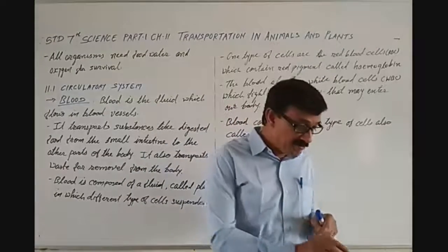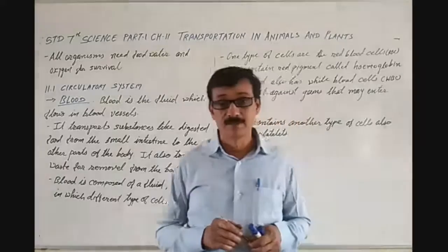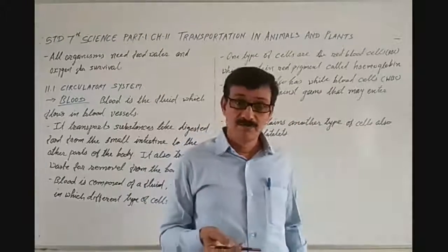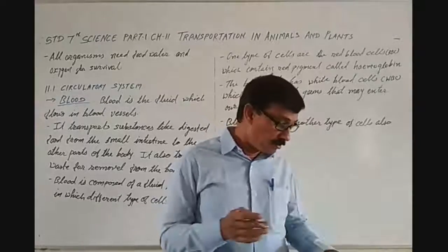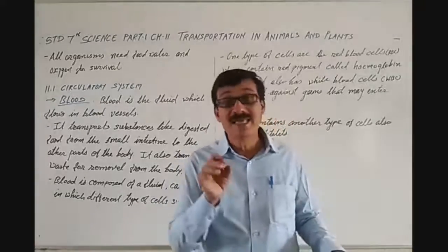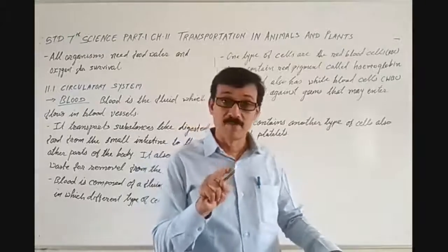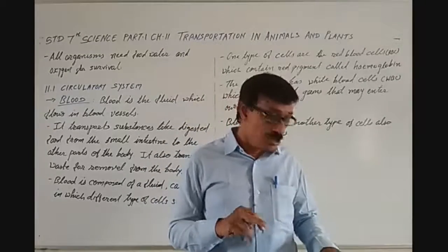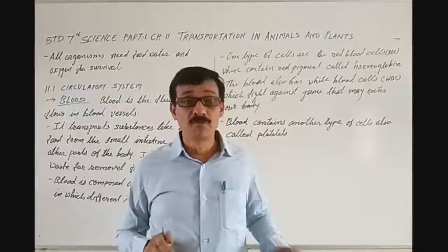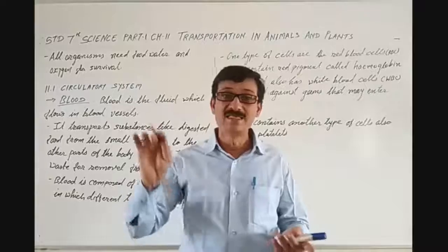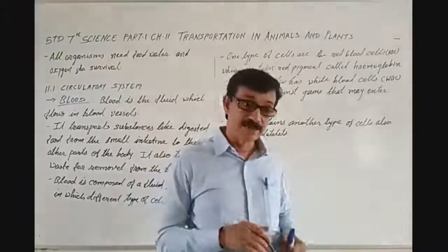Here you can see vein and artery written. Veins and arteries are vessels because they contain blood in them. So in figure 11.1 you can see the heart and blood vessels, that is, veins and arteries.